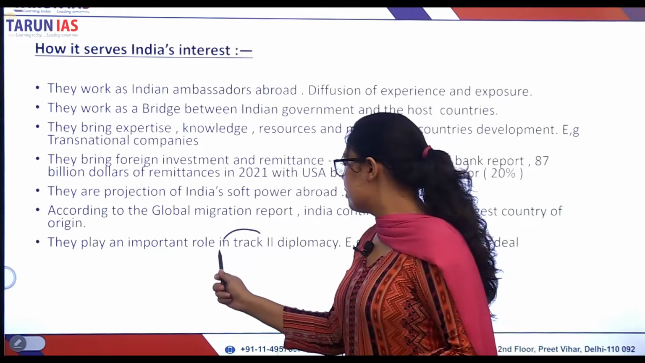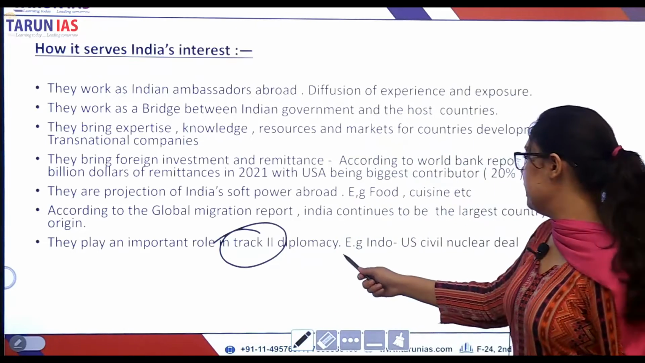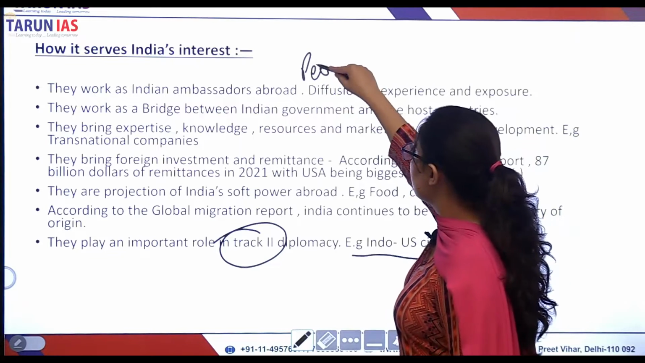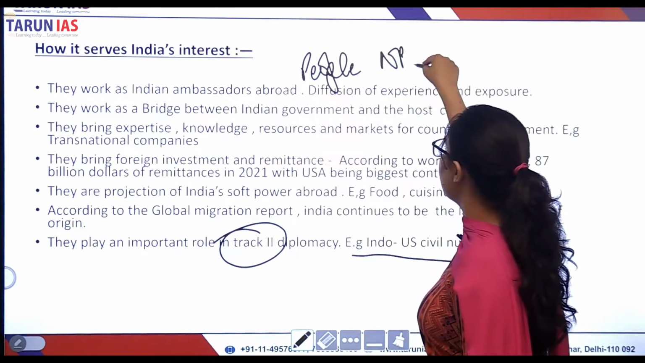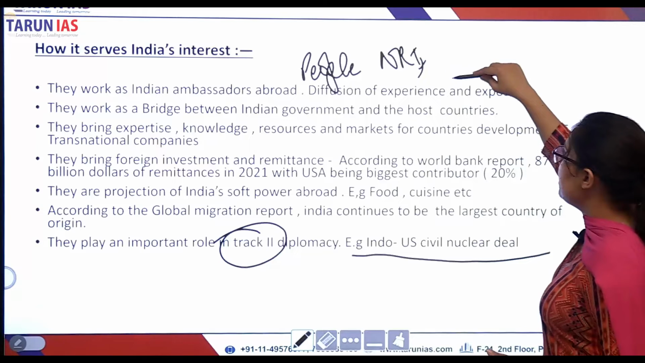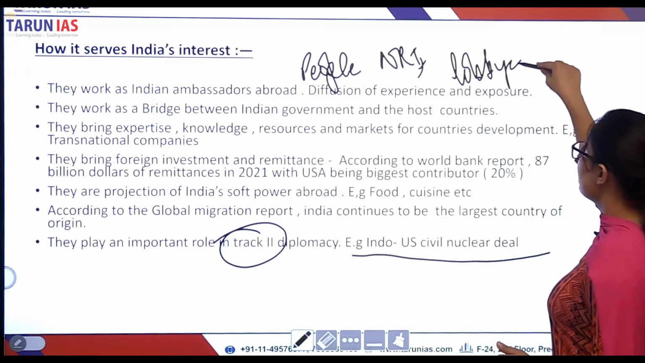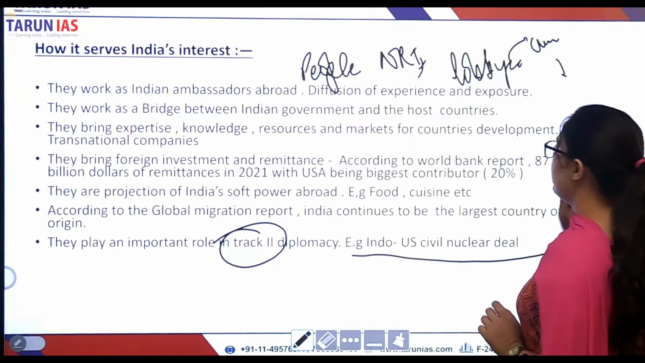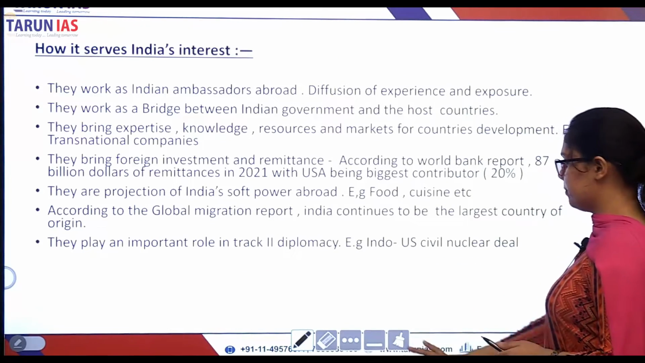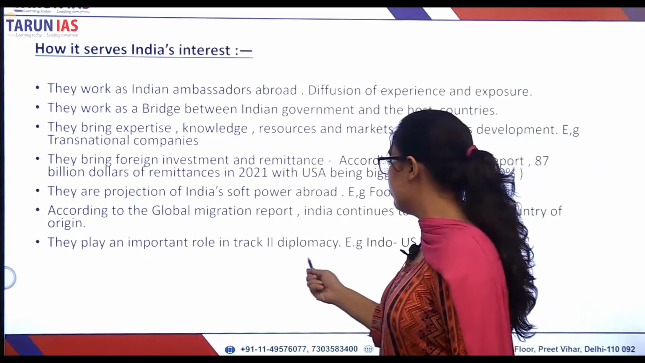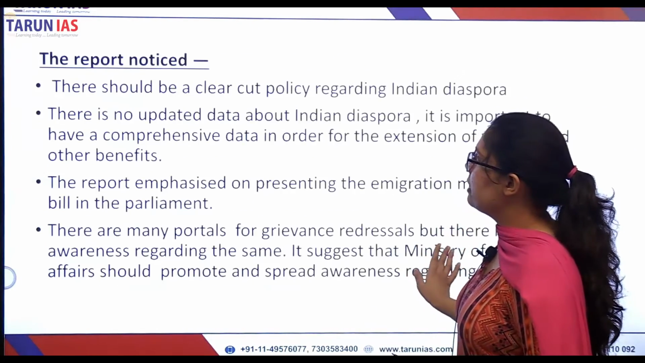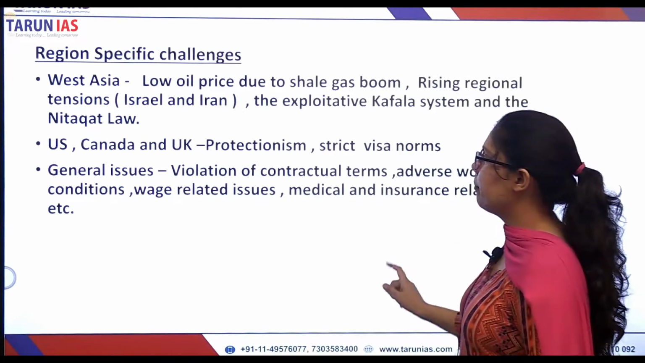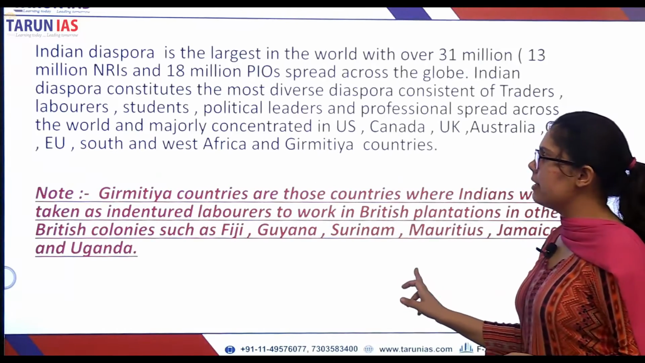A very important point is Track II diplomacy. What is Track II diplomacy? It was seen during the signing of the Indo-US Civil Nuclear Deal that people of India who have settled outside, for example NRIs and this Indian diaspora, lobbied, not official lobbying, but they lobbied for the civil nuclear deal in favor of India. So this is known as Track II diplomacy. They contribute to Track II diplomacy, they contribute expertise, knowledge, etc.